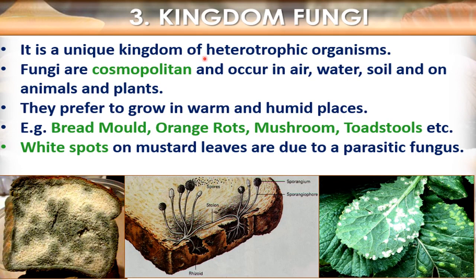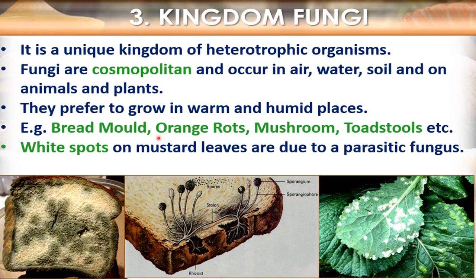is a unique kingdom of heterotrophic organisms, means the organisms which cannot prepare their own food. Fungi are cosmopolitan, means found everywhere. So these occur in air, water, soil, and on animals and plants. So these are found everywhere. They prefer to grow in warm and humid places where moisture is more and temperature is more. So on such places, fungi grow.